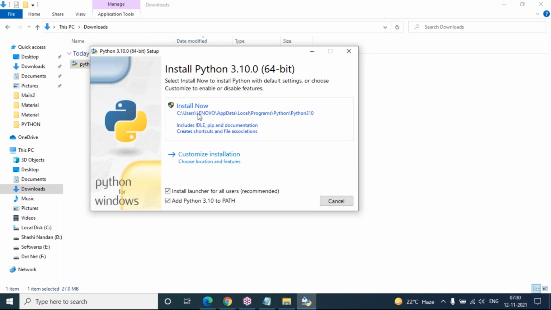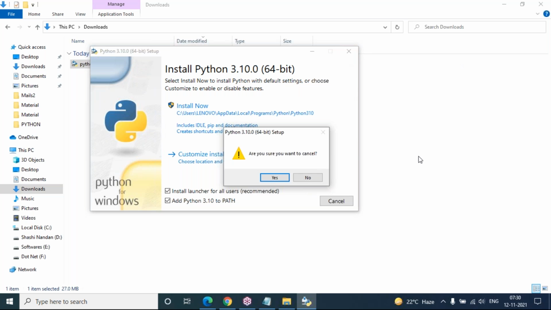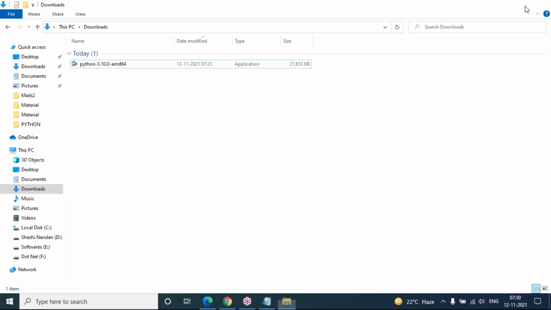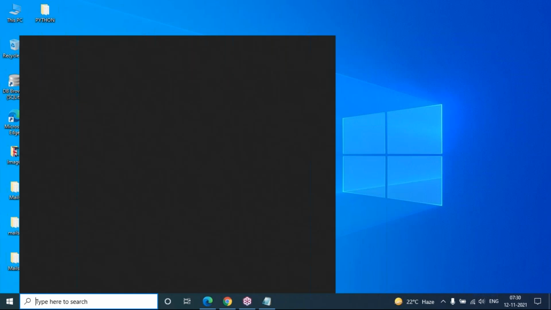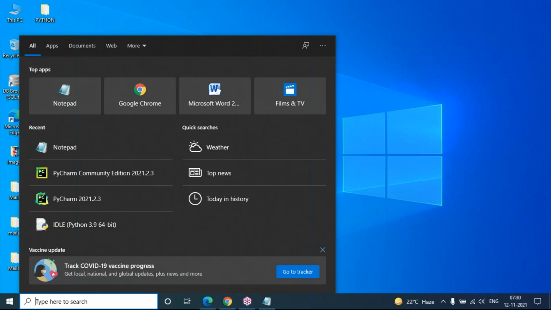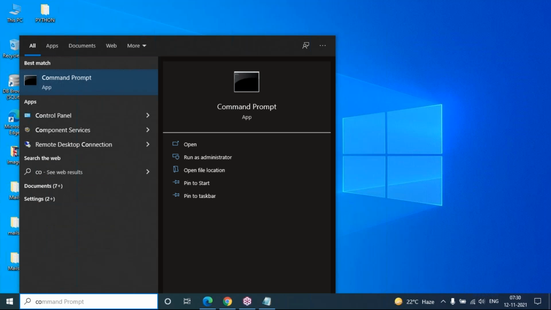Just trust me, you can install it now. If you have any problem, please let me know and I'll help you. But no doubt at all, you will be able to install successfully once you click on install now. That's a very simple way. After installation, how do we check whether Python software is already there on my computer or not? Just by visiting command prompt.